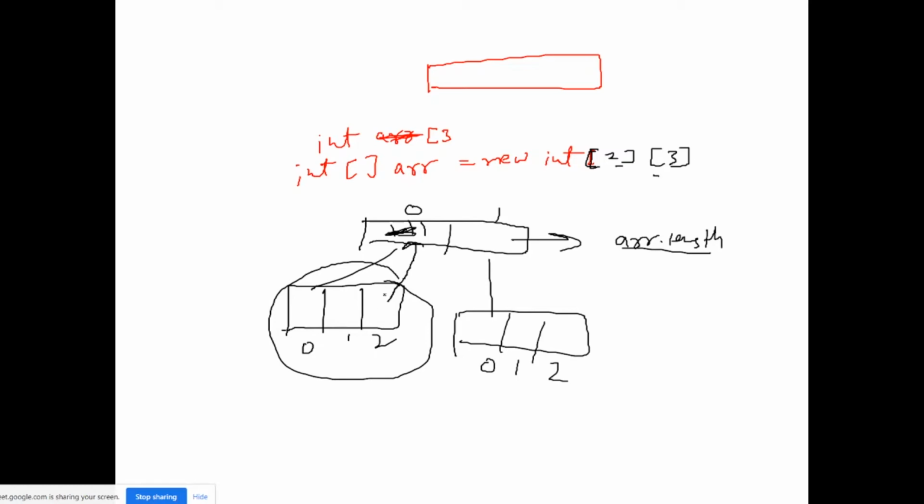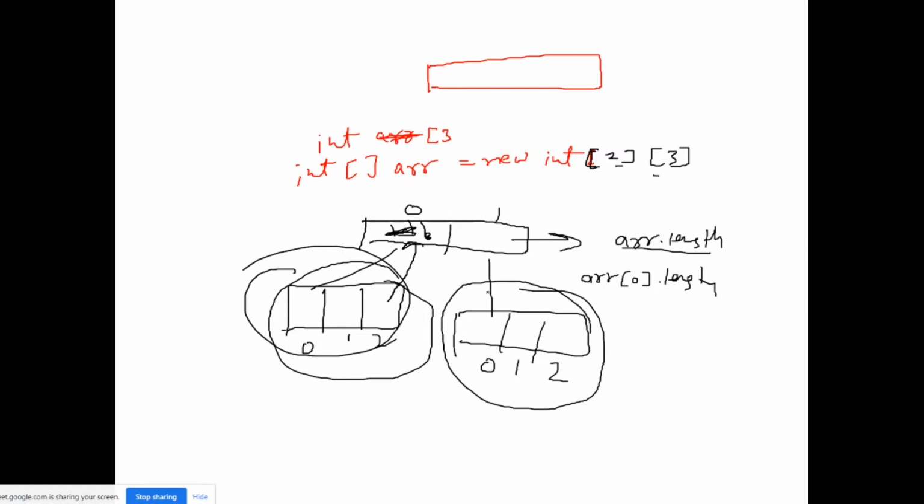You can understand it in this way: this is an array, and if I want to get the size of it, you can do one thing. First come inside this, right? So arr[0].length. Now this will return the size of this array. If I want to get the size of the other array, how can I get it? First come inside it, right? This is just for understanding purpose. There is no such concept available, but you can get the size like this, right?